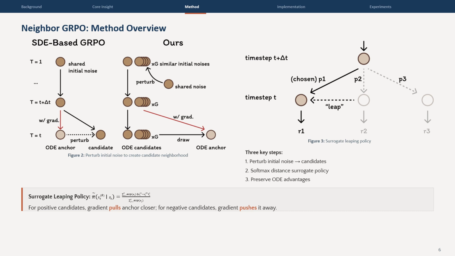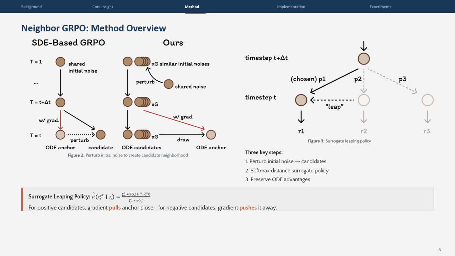Neighbor GRPO answers this in 3 elegant steps. First, instead of using SDE noise injection, we generate candidate trajectories by simply perturbing the initial noise conditions of the ODE solver, creating a natural neighborhood. Second, we define a softmax distance-based surrogate leaping policy over all candidates.